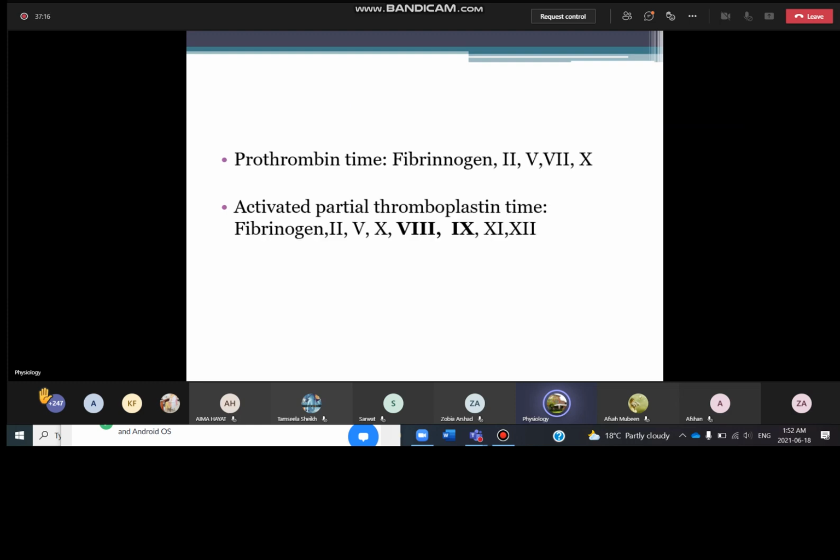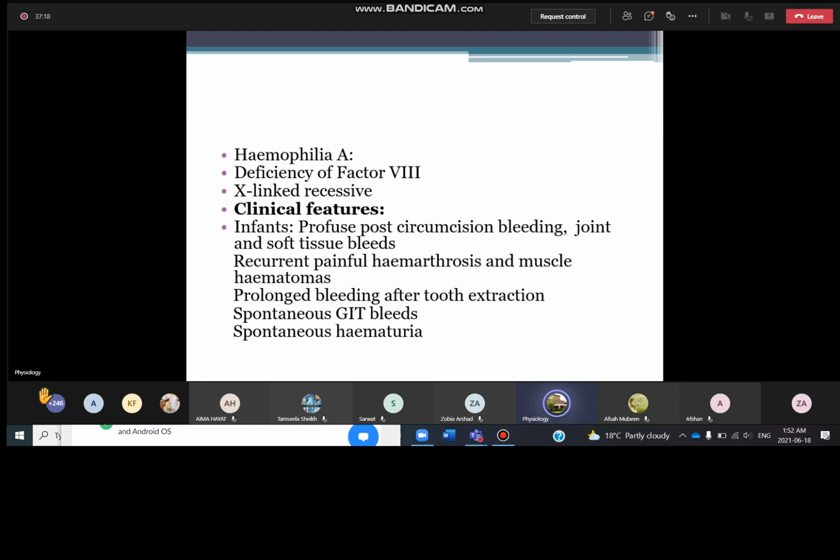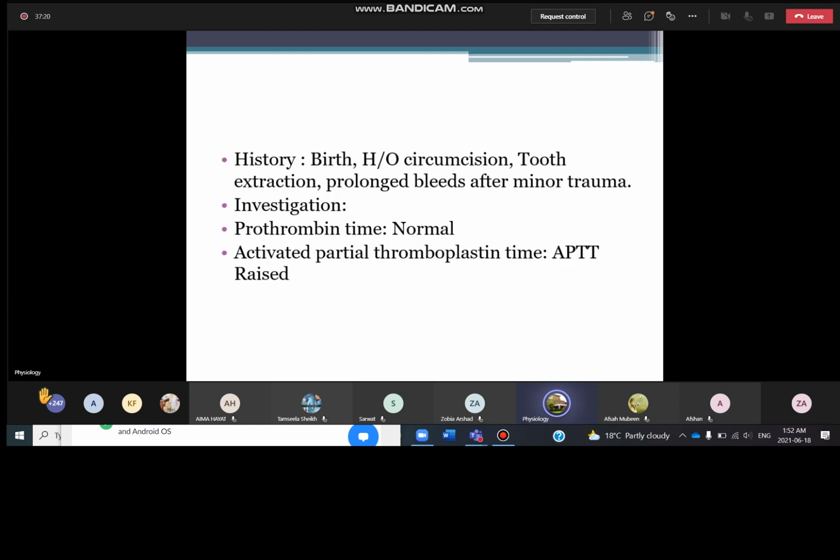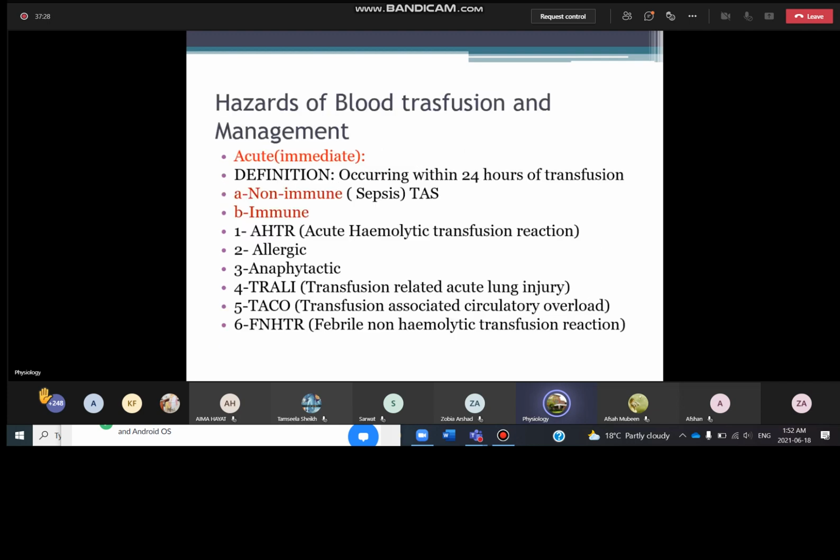What are the types of hemophilia? What is their pattern of inheritance? What are the clinical features? And what are the tests that help us in their identification? So this is very important.